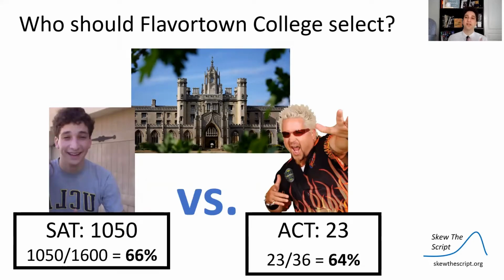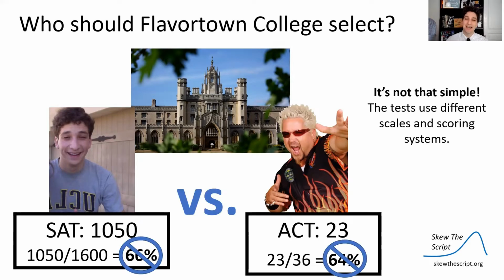Well, if we do some very simple math, let's say 1050 out of 1600 possible points on the SAT is 66%, and 23 out of 36 possible points on the ACT is 64%. So maybe I'm a little bit better because I got a higher percentage of the points possible. But unfortunately, it's just not that simple. These tests use different metrics for scoring, different scales, different ways of weighting questions and sections. This is not the proper way to compare these distributions. So how can they be compared?